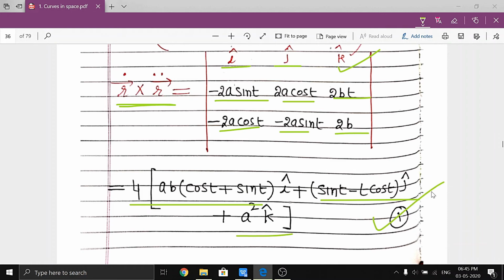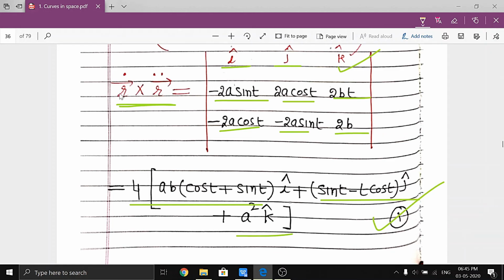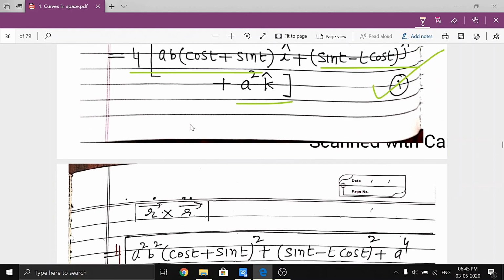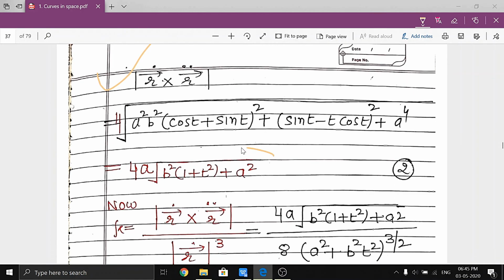So that is equation number 1, right? So we got the value of r dot cross r double dot. Now in order to find its magnitude, this will be equation 2.